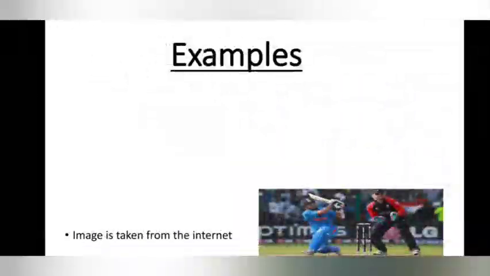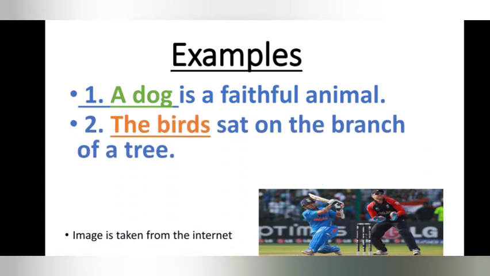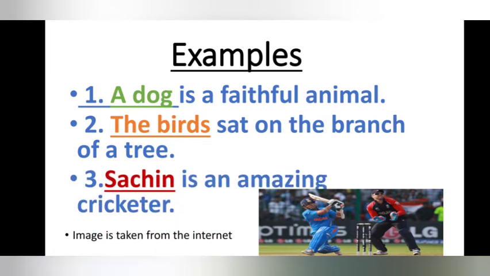Let's check it out. We'll see examples now. Example number 1: A dog is a faithful animal. Example 2: The birds sat on the branch of a tree. The third example: Sachin is an amazing cricketer.